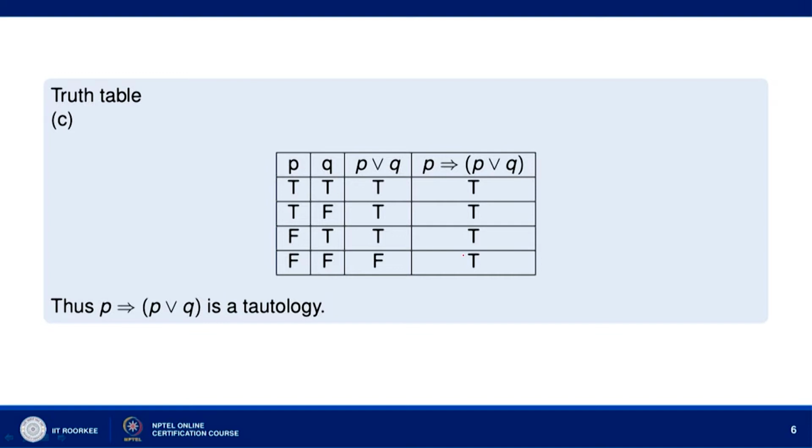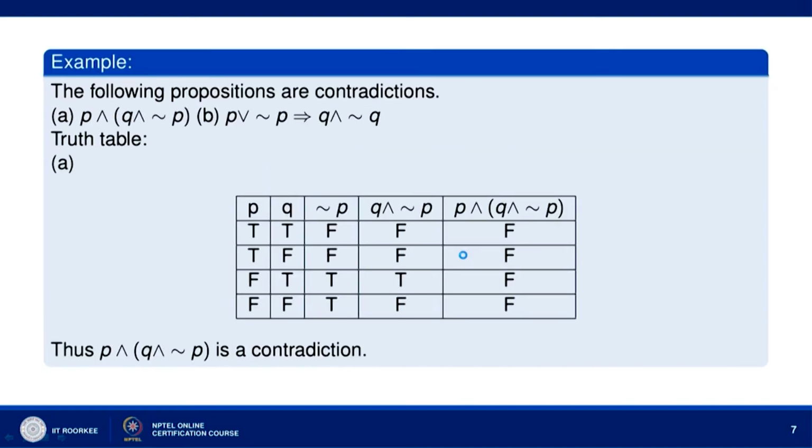therefore, it is a tautology. Now, let us look at the propositions P and Q and not P, and P or not P implies Q and not Q. We will see that both of them are contradictions. That means the column corresponding to these propositions will have all truth values F.